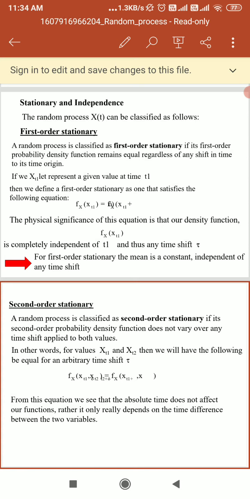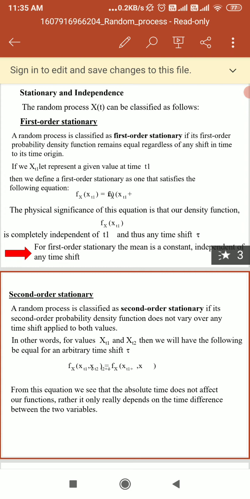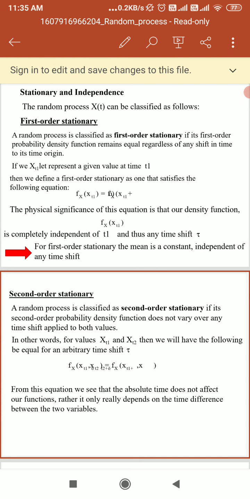Here you can see its first order probability density function is independent of time. You can calculate f of x of t as the derivative of F of x of t with respect to dx. So you can calculate its mean square. The physical significance of this equation is about our density functions, because you get the density function f of x of t1 if we are talking about the signal at time t1.